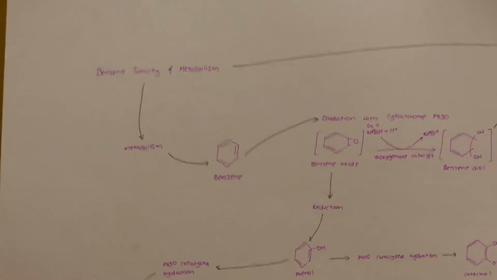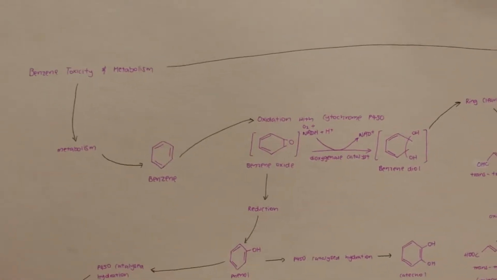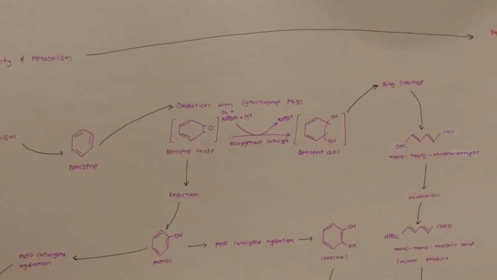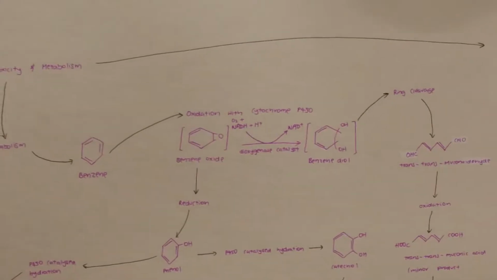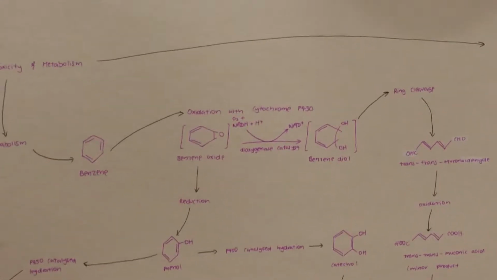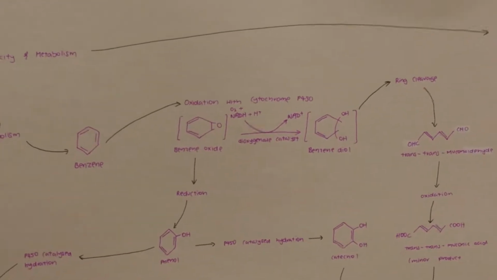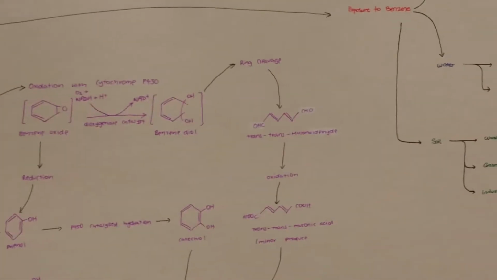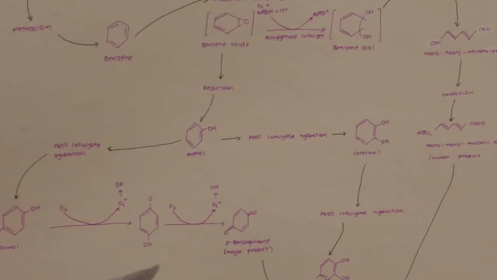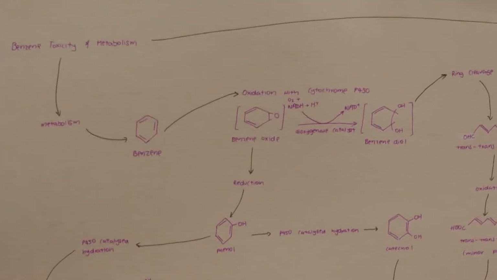In the body, benzene undergoes many stages of oxidation with the cytochrome P450 enzyme that results in the formation of metabolites. The main metabolites that show the most toxic results are trans-muconaldehyde, quinol, and P-benzoquinone. Let's trace the pathway down, starting from benzene.